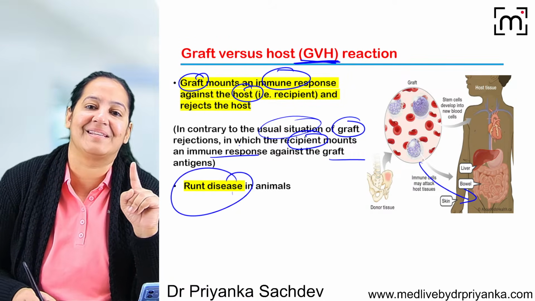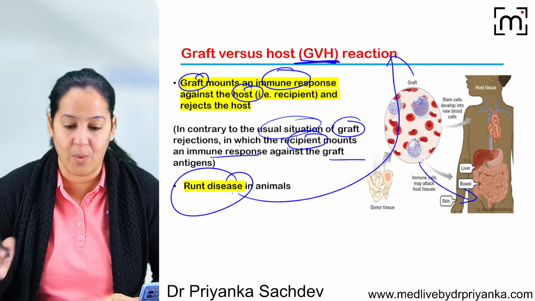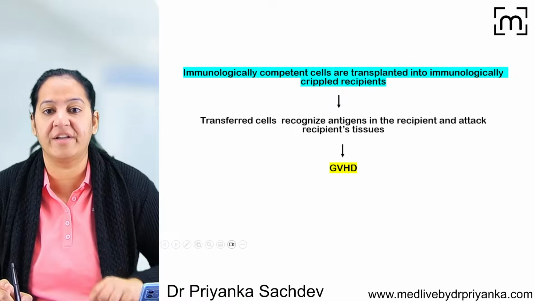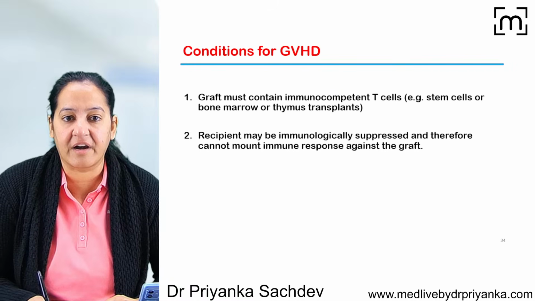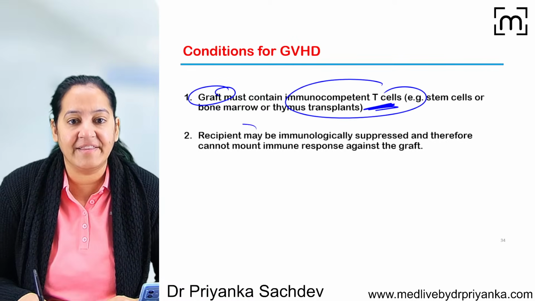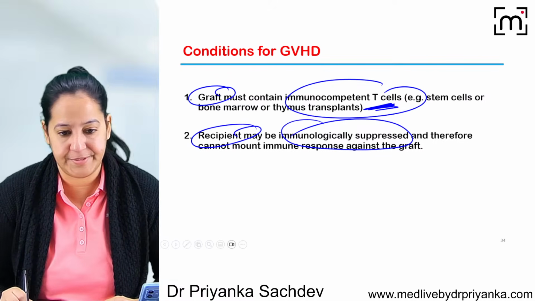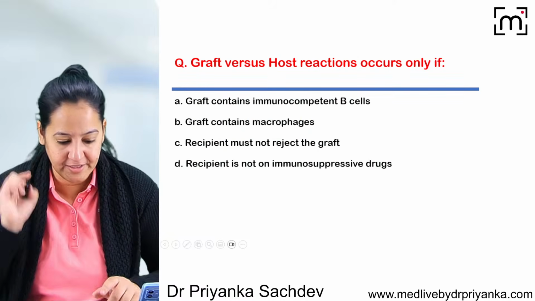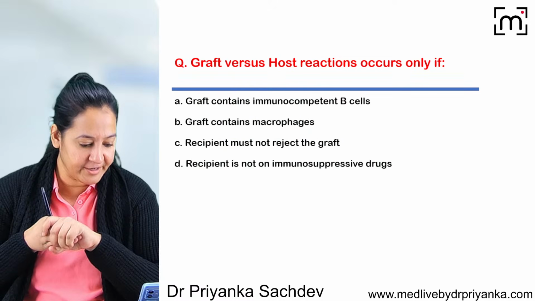It is also known as runt disease. GVHD is also known as runt disease. So one and the same thing. Got it? So here two conditions are required. I told you the graft must contain immunocompetent T lymphocytes, not B. And the recipient must be immunocrippled, immunosuppressed. Then only GVHD can happen. Now read the question and you tell me the answer. Who will read the question and tell me the answer?